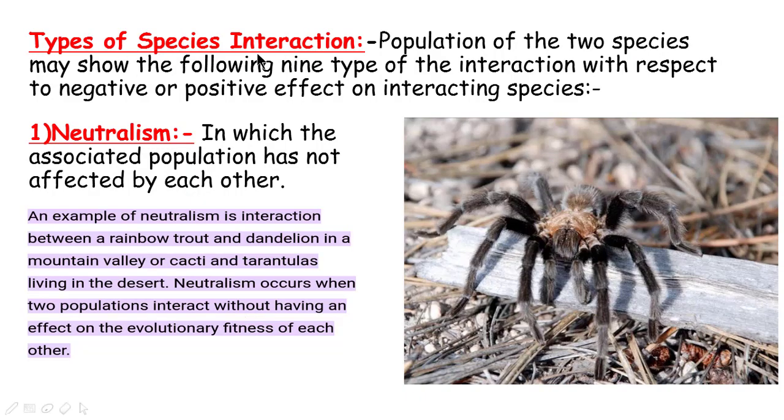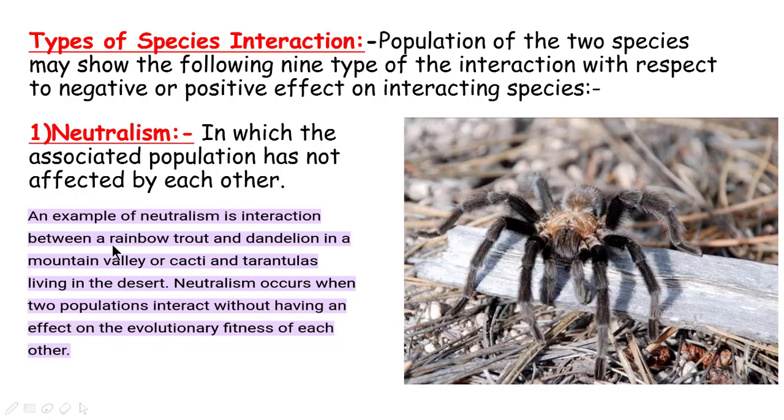The types of species interaction. The populations of two species may show the following 9 types of interaction with respect to negative and positive effects on the interacting species. The first one is neutralism, in which the associated populations are not affected by each other.